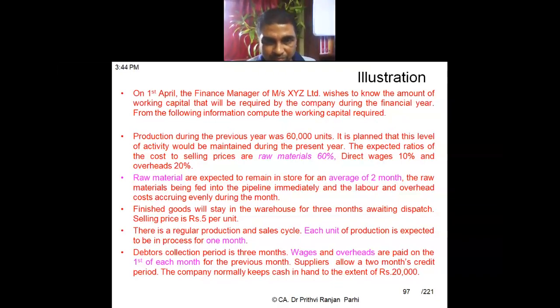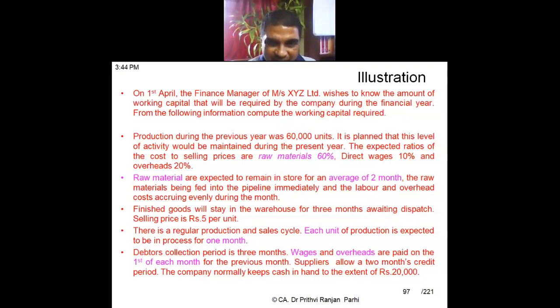Wages and overhead are paid on the first of each month for the previous month. So for the previous month, that means wages and overheads are paid in fact after 1 month. Suppose January's wages and overhead we are paying on the first of February. First of each month for the previous month. This understanding you should have.